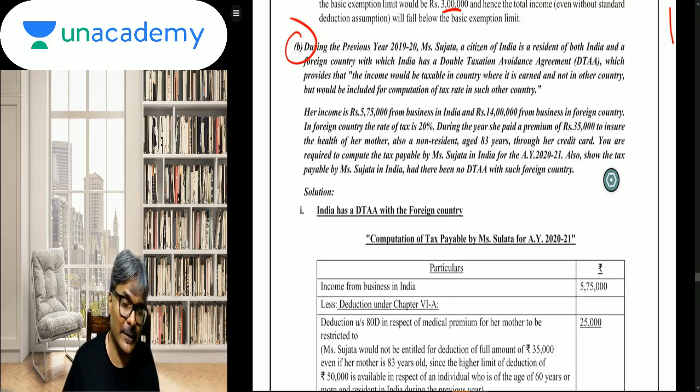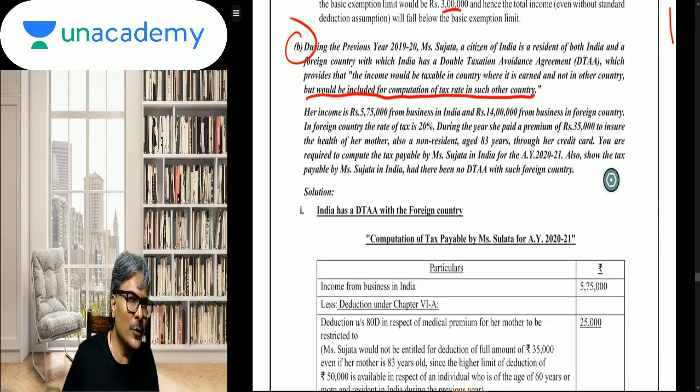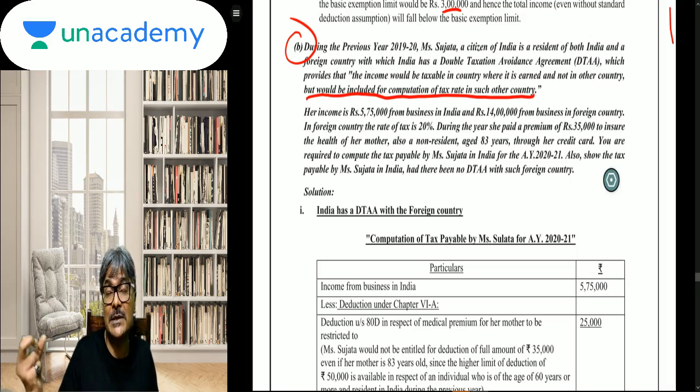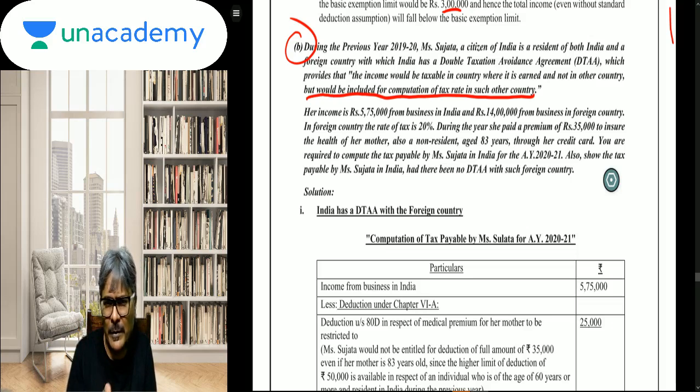Now, next paragraph. No, sorry, the last line: but would be included for computation of tax rate in such other country. Meaning thereby, in the country of residence, although you cannot take this income as a part of your total income, because as per the treaty which you have to apply, whatever is more beneficial to the assessee is what needs to be applied finally. So if you apply the treaty, students, then in that particular case, what happens? With application of the treaty, you will always find, students, that it is more beneficial, and if it is more beneficial, the assessee will say that I will not make this a part of my total income.